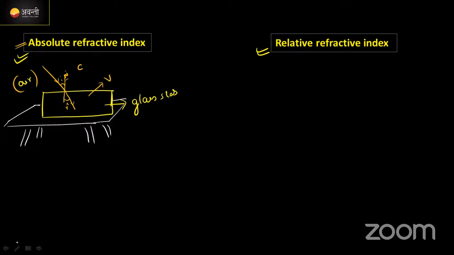That's why, if you write the refractive index for this one, mu is equal to speed of light in air. This is the speed of light in air, or else you may take this one as vacuum. In space, you can take. The refraction which takes place in the atmosphere is very less.